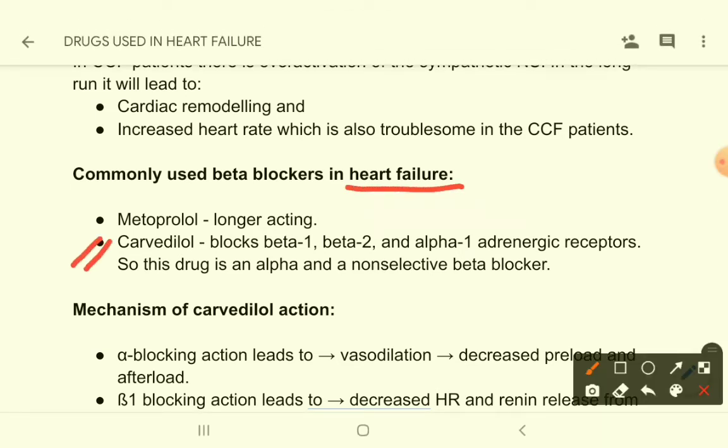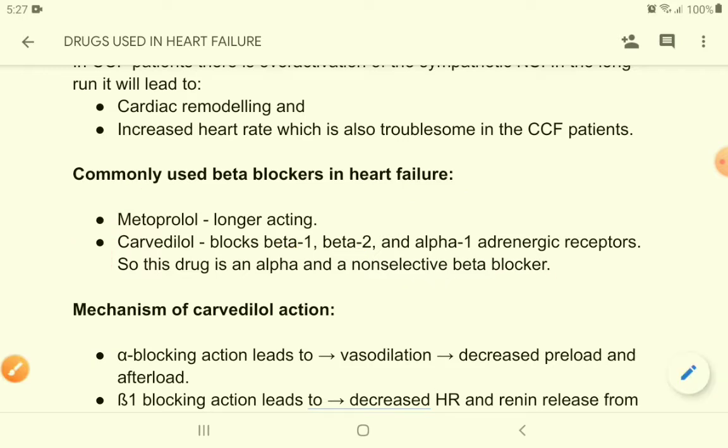Commonly used beta blockers in heart failure. This is the most commonly used drug, carvedilol. Although metoprolol can be used, and it is used as well, carvedilol is the most important drug in relation to heart failure patients. Now carvedilol blocks beta 1 receptors, beta 2 receptors, and alpha 1 receptors. So this drug is an alpha and a non-selective beta blocker.